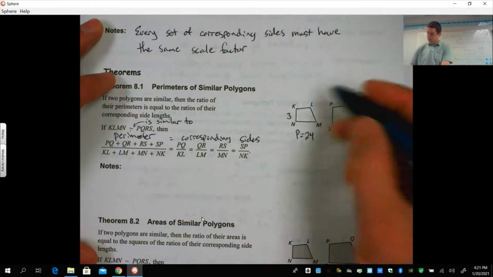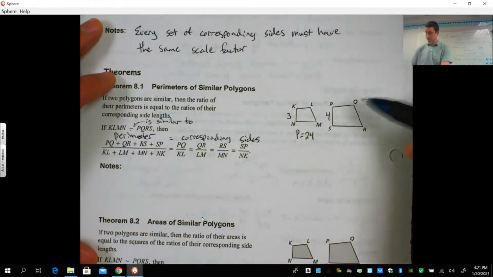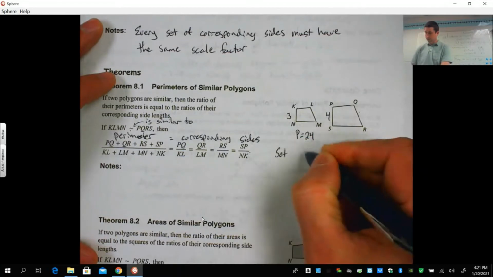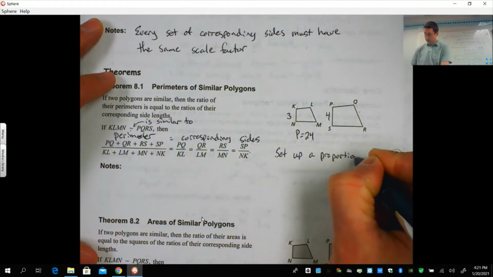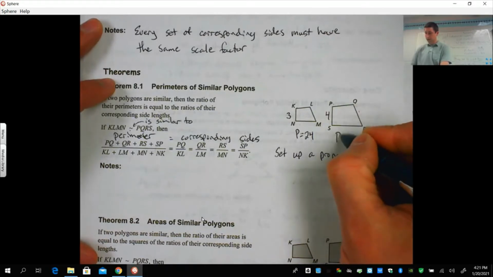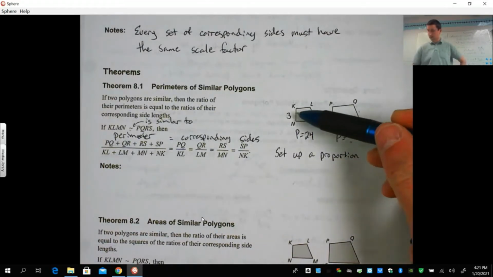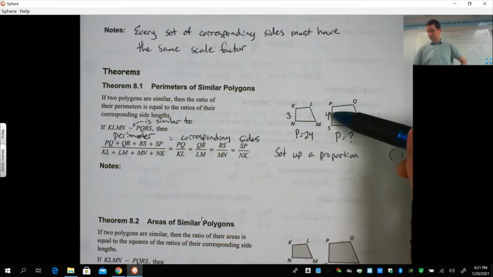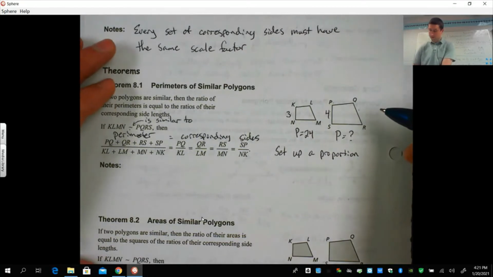So this is how we're going to work this. If this equals 4 and we know these are similar, we're going to get used to setting up proportions. So we want to know, what is this perimeter here? We know these two shapes are similar. The scale factor, the sides are 3 to 4. So setting up a proportion is going to be a very important thing of what we're doing with this.